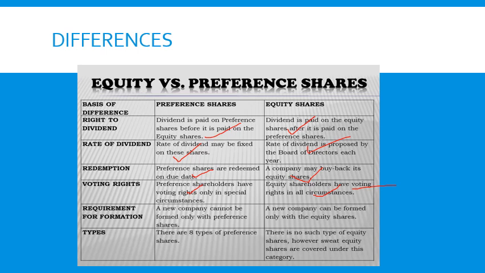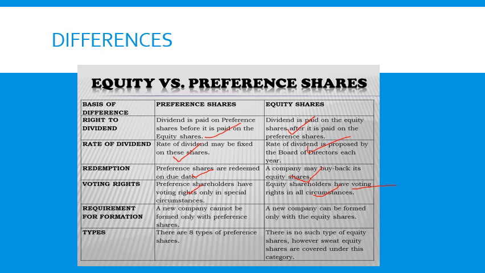A new company cannot be formed only with preference shares. I mean, a company with only preference shares is not possible, but a company with only equity shares is possible, or it can be a mixture of equity shares and preference shares.